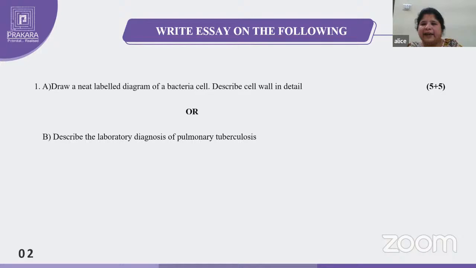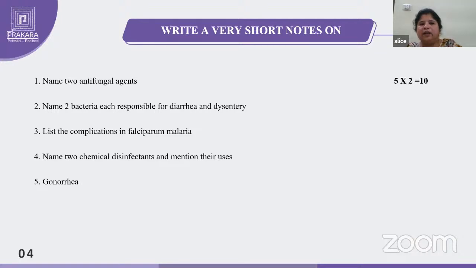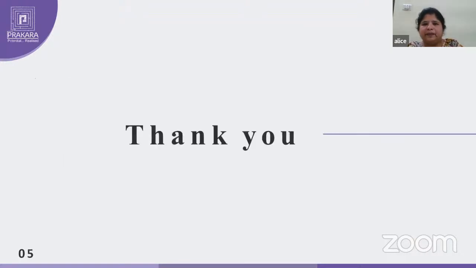And mainly in microbiology, diagrams. Wherever diagrams are required, you have to draw them perfectly with labeling. Mostly you can use pencils. When you are drawing the morphology of bacteria, you may use violet color for gram positive and pink color for gram negative, like that. First read the questions carefully, and whatever the required points are, you have to write those. And this is about the tips.